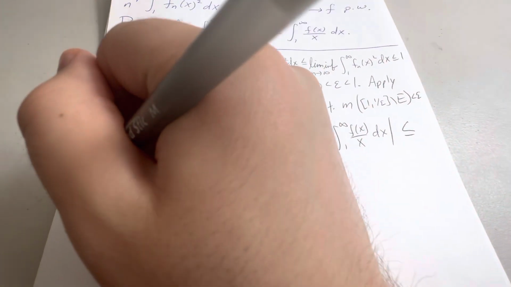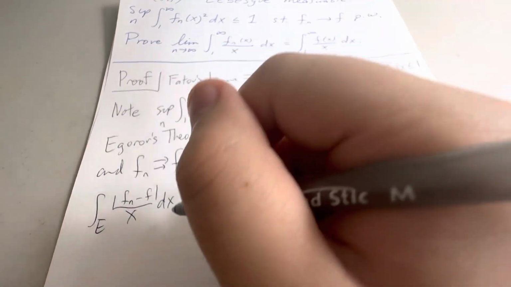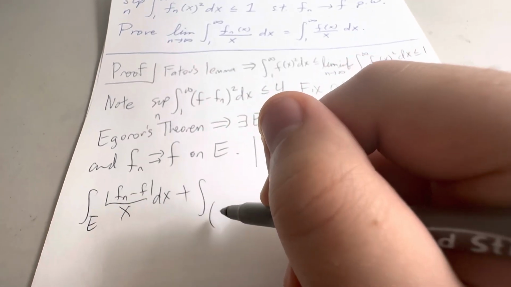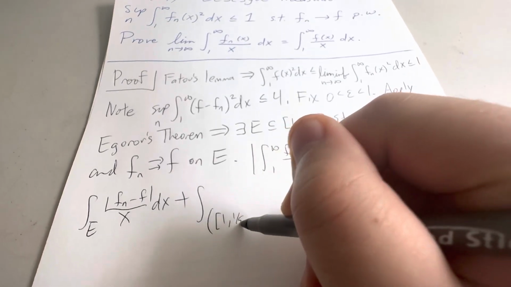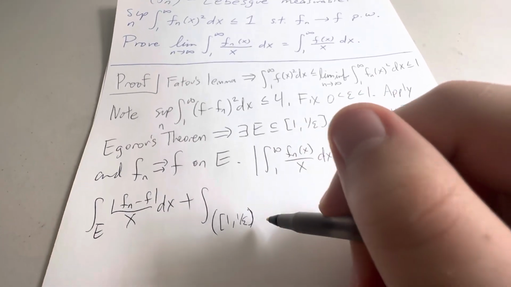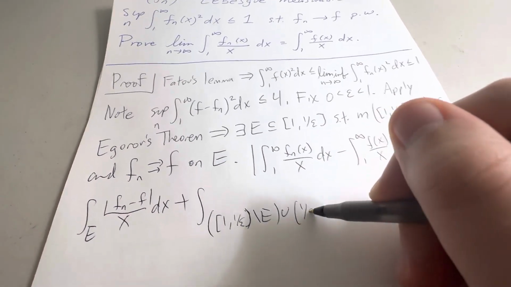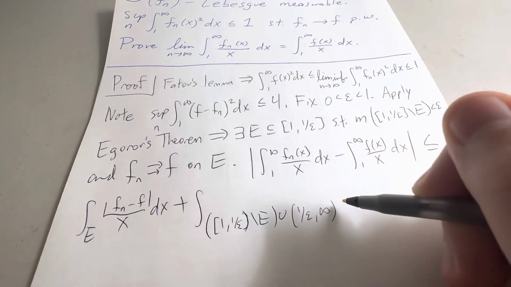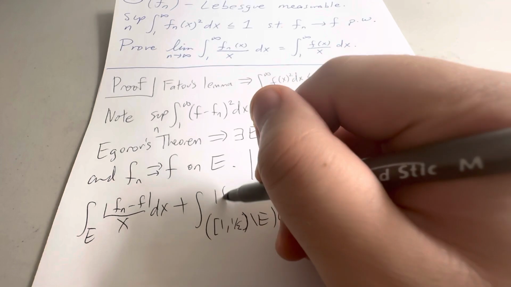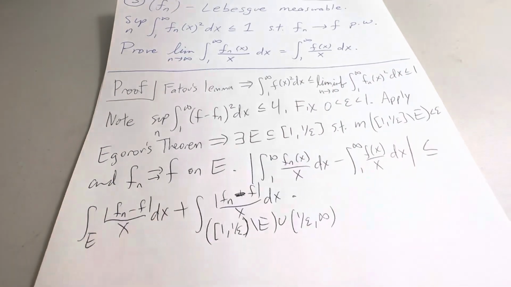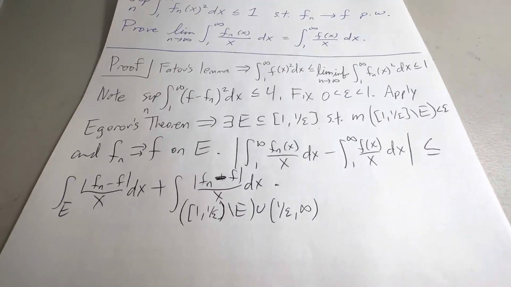So we have the integral over E of (Fn minus F) over x dx, plus the integral over this really annoying set, which I have to write out explicitly: 1 to 1 over epsilon, get rid of E, and then I want to union that with the stuff outside of it. And we have the same stuff inside, right? Fn minus f over x dx. Whew, that's a lot.